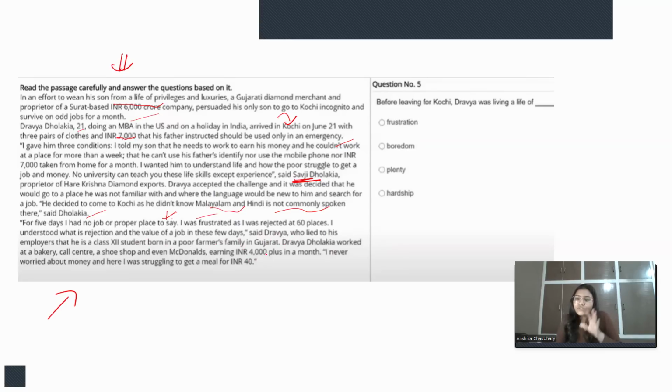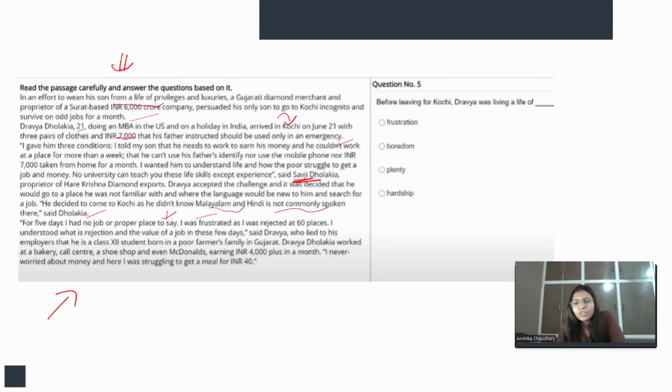So now Dravya is facing the struggles of life. He is facing all the ups and downs and 60 rejections, and ultimately he is into the frustration of life, and life is teaching him lessons, right? Who lied to his employer that he is a class 12 student born in a poor family in Gujarat.